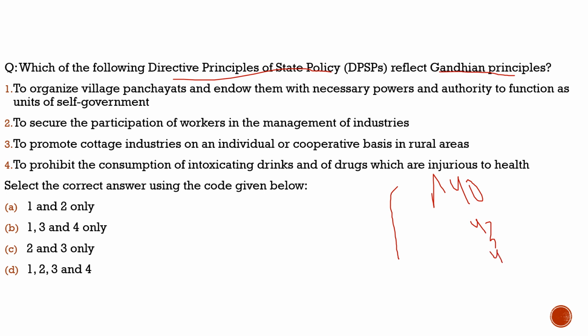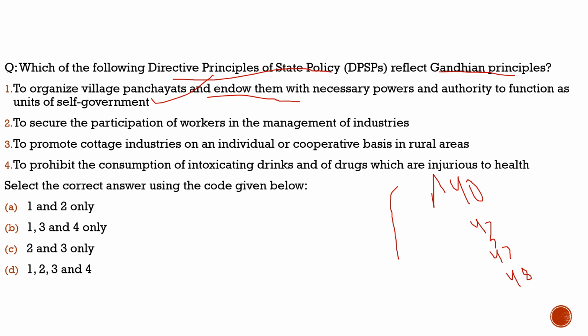Article 47 is also associated with Gandhian principles, which talks about prohibiting the consumption of intoxicating drinks and of drugs which are injurious to health. And also we have Article 48, which talks about the banning of cow slaughter. So these articles reflect the Gandhian principles. Now coming back to the question, let's understand more through it. The first statement says: to organize village panchayats and endow them with necessary powers and authority to function as units of self-government. 100% correct. It reflects the Gandhian principle.